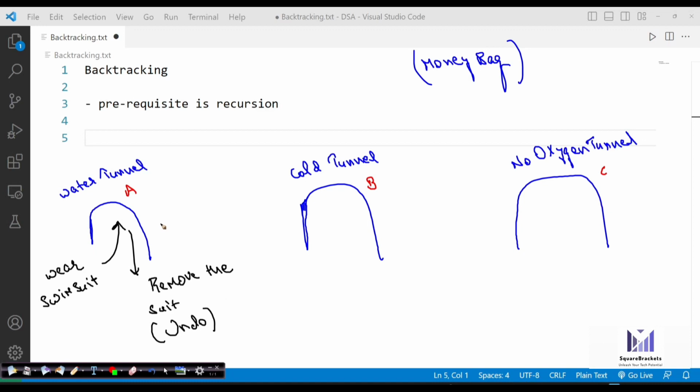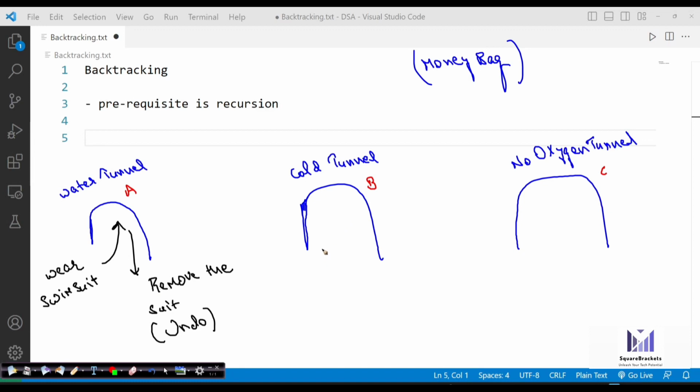So this was step number one in solving your problem. You started to search inside the water tunnel A, but once you got inside, there was no money bag. So you get back from there and remove the suit, because now you're going inside another one. What operations did you perform before going inside water tunnel A? You are going to undo all those operations.